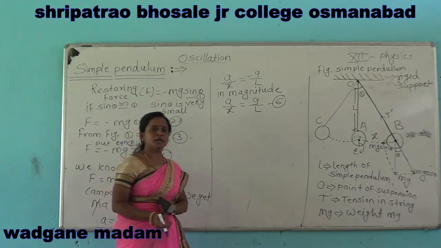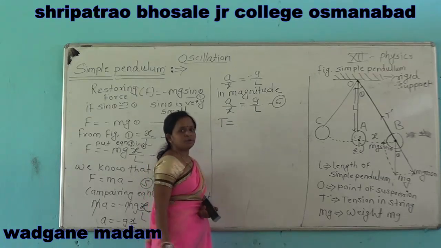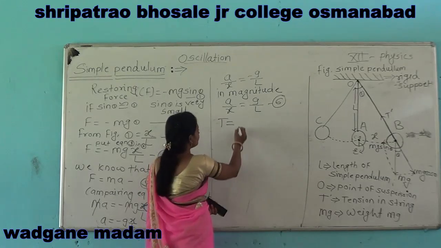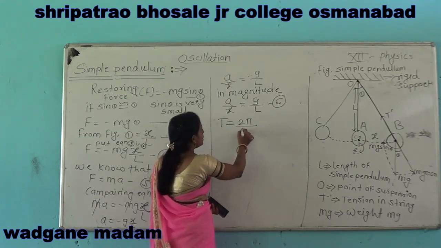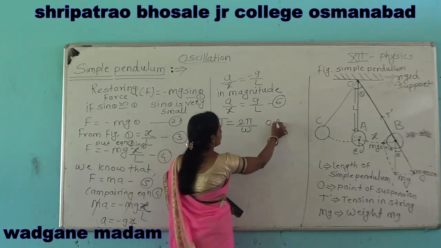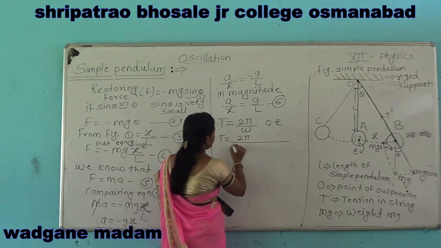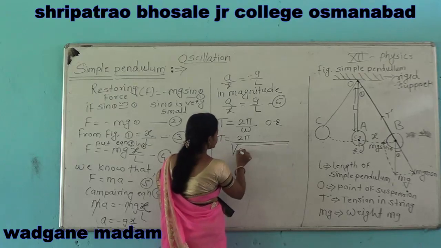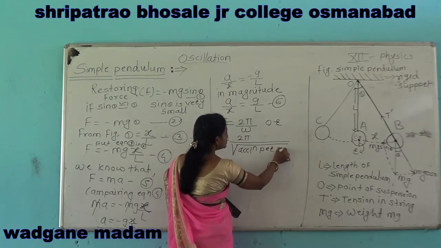In the last lecture we discussed the time period: T is equal to 2 pi divided by omega, or T is equal to 2 pi square root of acceleration per unit displacement.